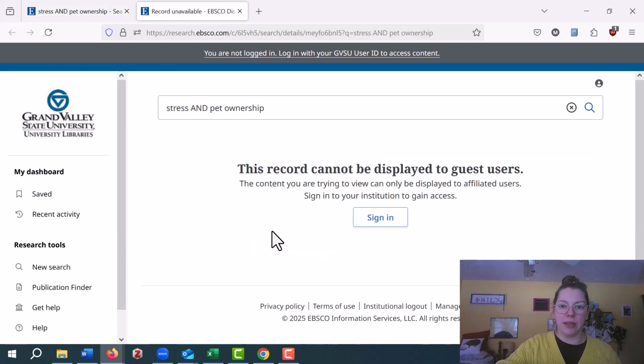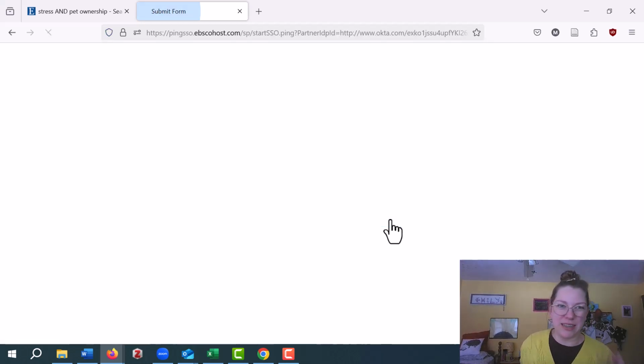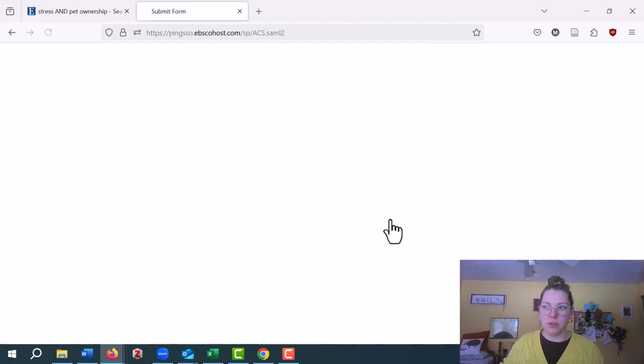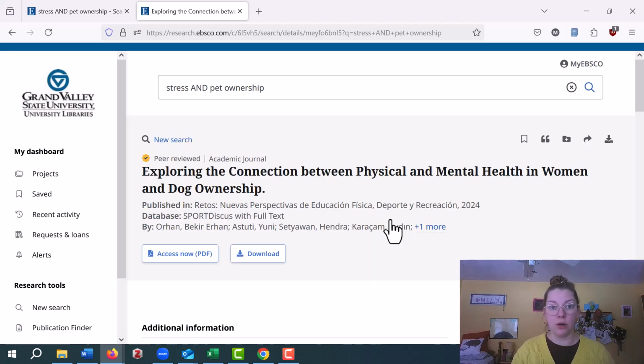So let's click on that, and it says, will not be displayed to guest users. I am on different Wi-Fi, and it doesn't recognize me. So I'm gonna sign in. This might happen to you if you're off campus too. It's just that Duo secure sign-on thing. Oh, okay, I didn't have to click anything. Great. I don't know why things happen sometimes. That's fine. So here's the article.